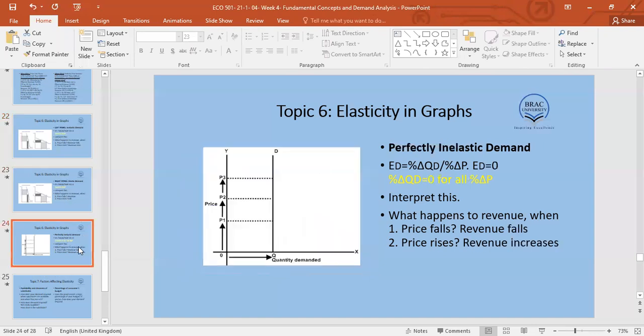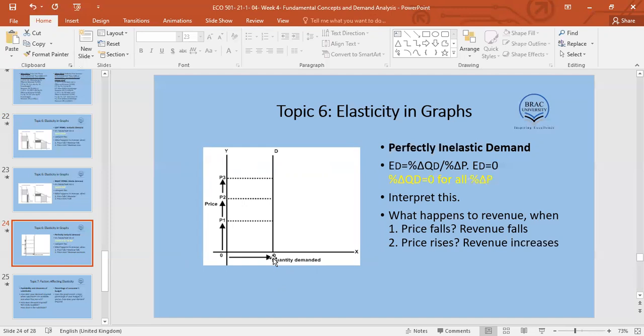Now, this is a perfectly inelastic demand. What does inelastic mean? Inelastic means it does not respond to price. Look at the demand over here. Just look. This is P1. We increase price to P2. People are still buying the same. We increase price from P2 to P3. People are still buying the same.